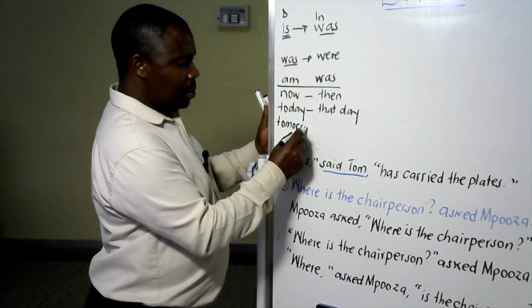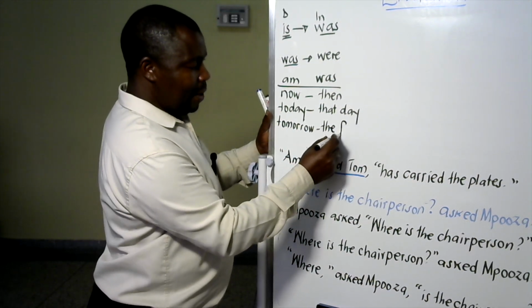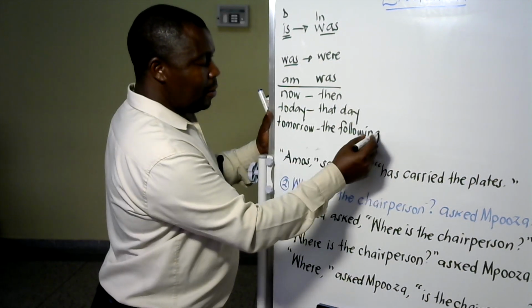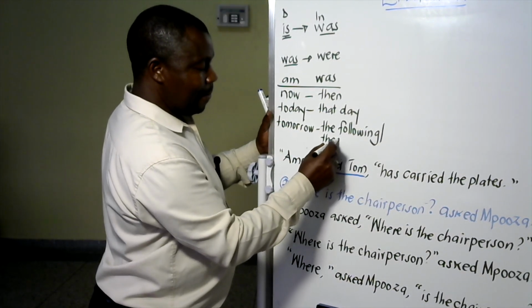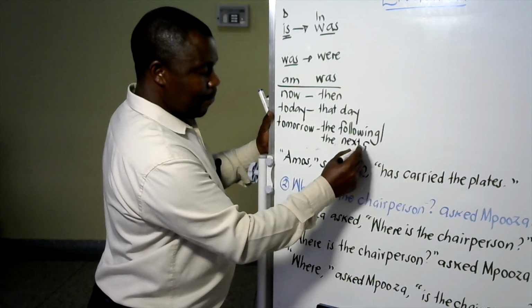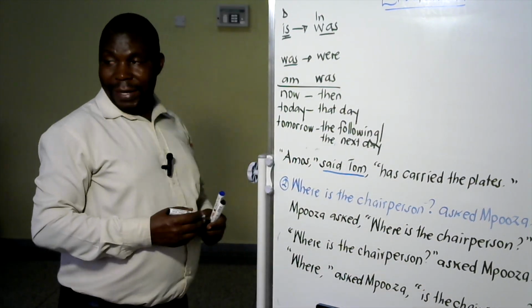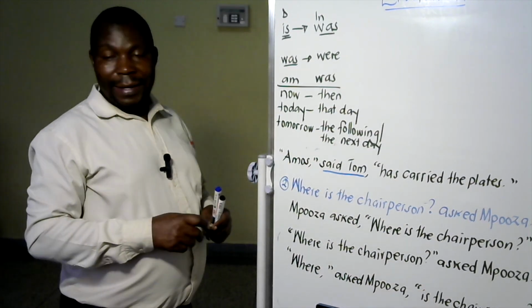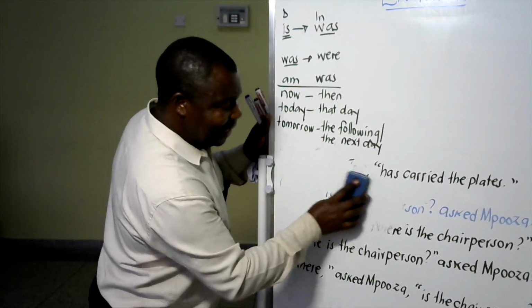Tomorrow changes to the following day, or the next day. Ladies and gentlemen, the next day. So, we have many other changes.